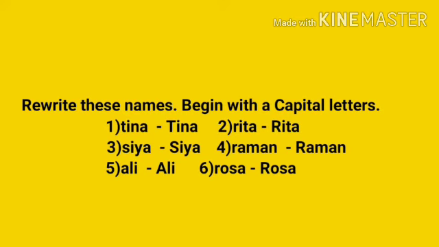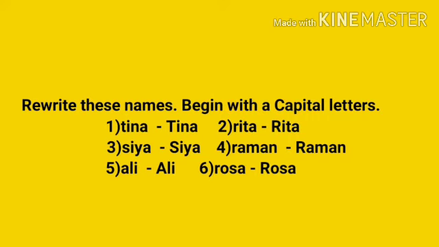Now the next name is Rita. As you can see, R is also a small letter. When you write again, the R should be a capital letter. So R should be a capital letter: Rita. Then it will be correct. As you can see, I have already written all the capital letters. Now the next name is Sia. As you can see, S is a small letter. So when you write the name again, the S should be a capital letter: Sia.